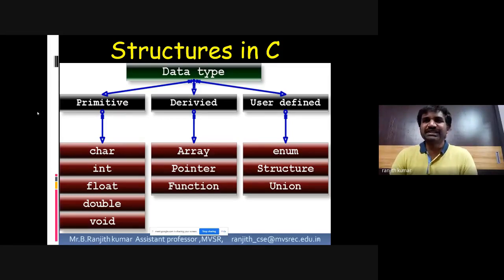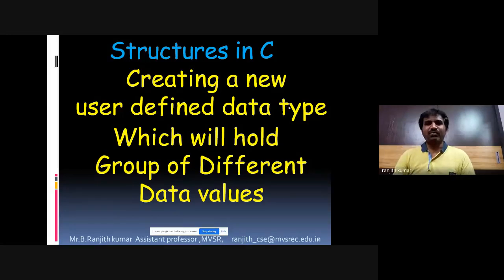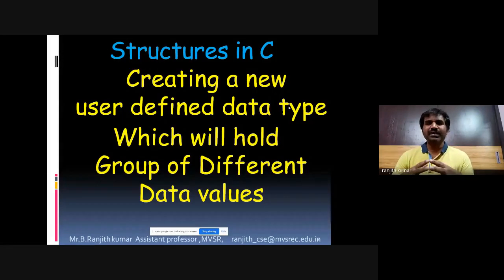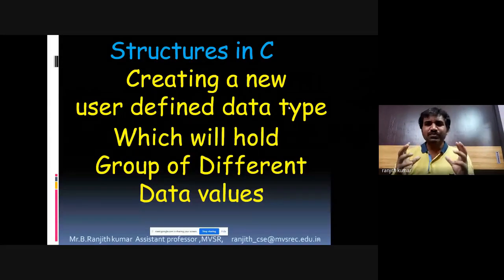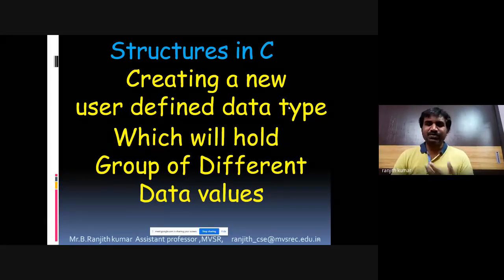Now in today's lecture we'll try to discuss structure, which is a user-defined data type. So data types are three types and structure is a user-defined data type. Now next, what is structure? So structure is a user-defined data type which will hold a group of different data values together. Whenever you want to group different data types at one place and create a new type, it is called a structure.